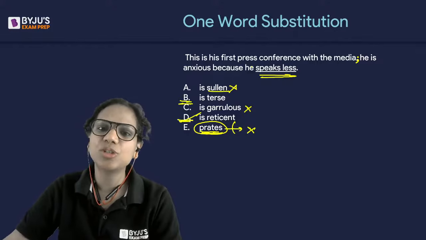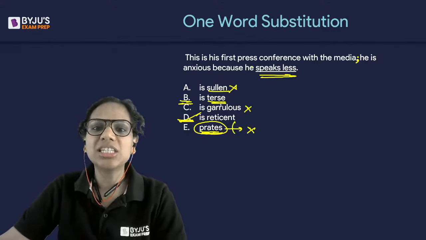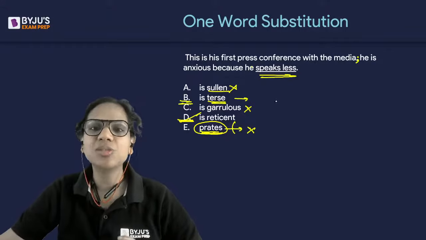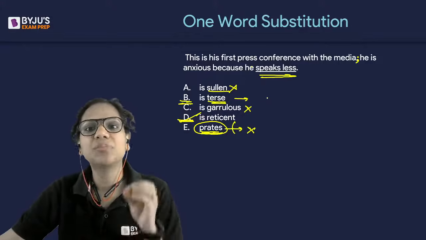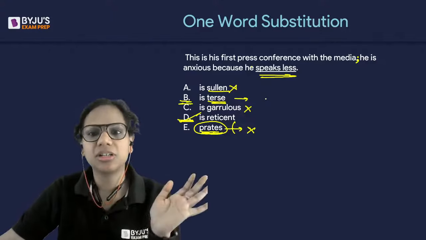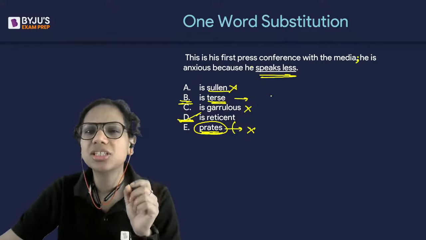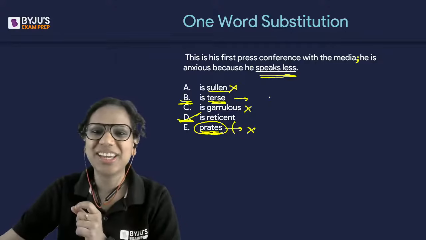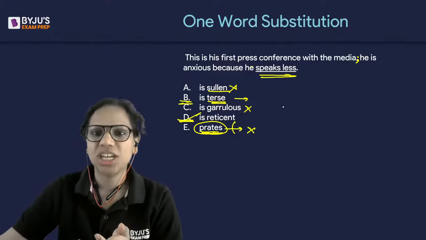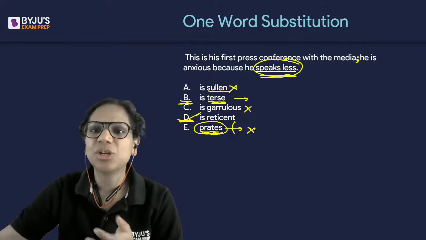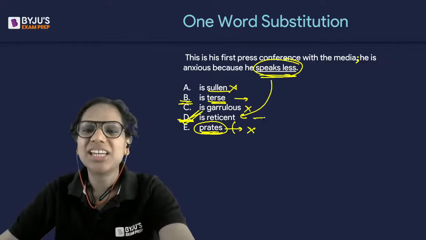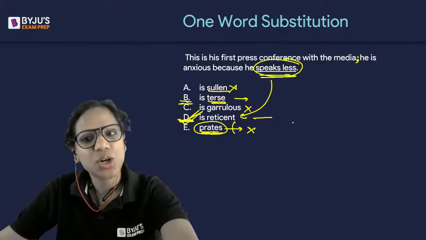So the choice again was between B and D here. When someone is terse, yes, they speak a few words, but terse has more to do with abruptness, how you give just, let's say, 2-3 word responses and then stop abruptly. So a person who's terse is often associated with being rude. So this is not the idea. This is more to do with the fact that he's shy, he's reserved. So he speaks less because probably he's shy, reserved, and not because he's rude. So reticent is the one that fits. Reticent means diffident, shy, reserved, right?